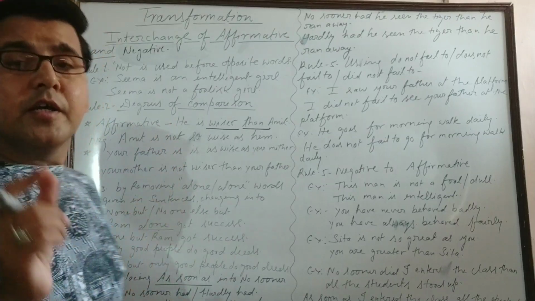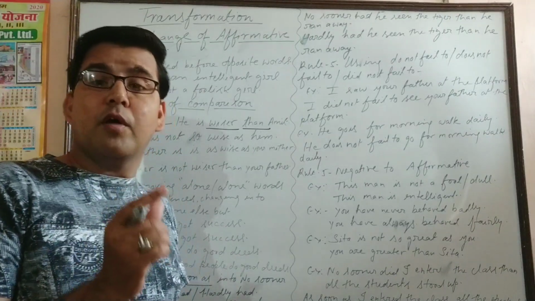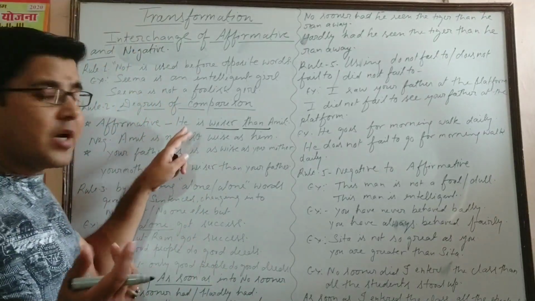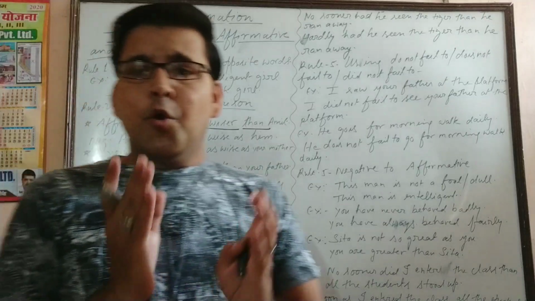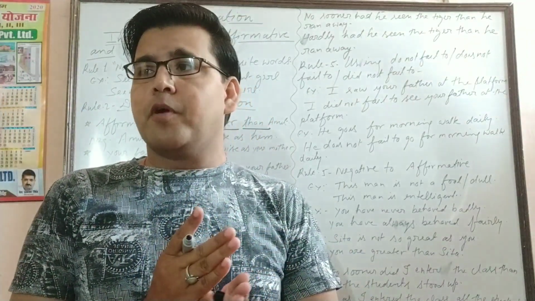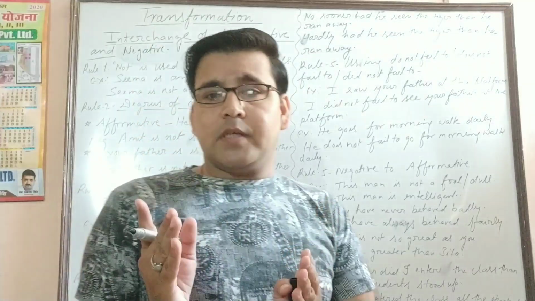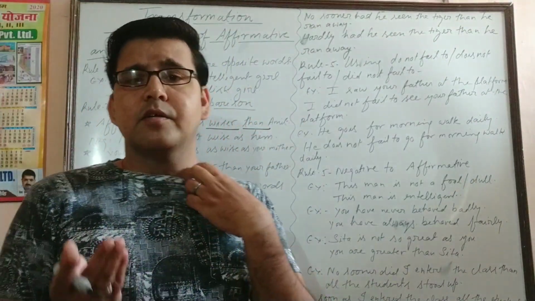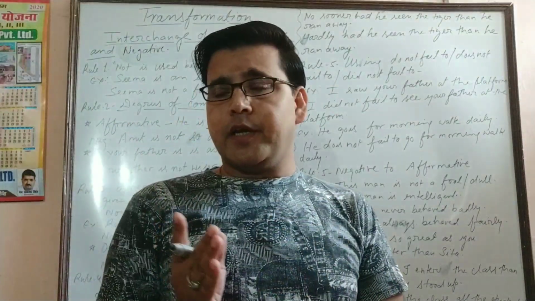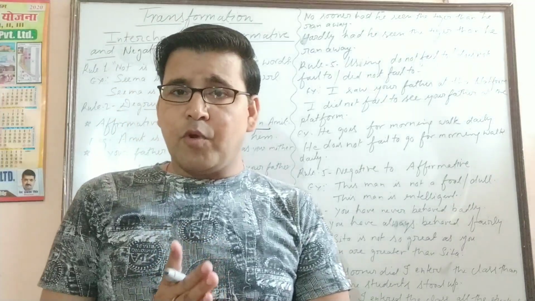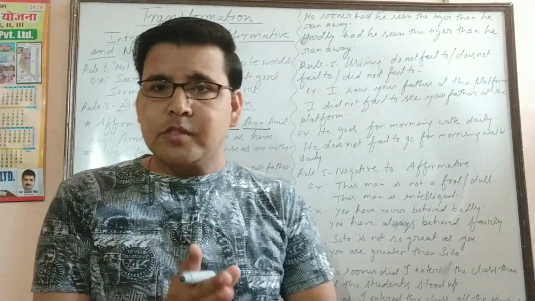In this way you have to transform this kind of sentence. You already know that when we change from positive to comparative and comparative to positive, we have to change subject to object and object to subject.